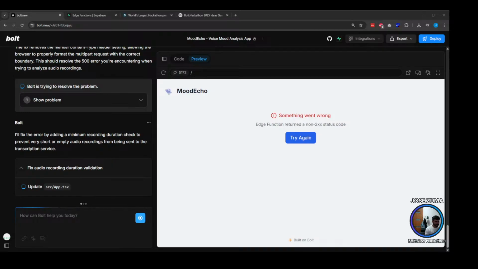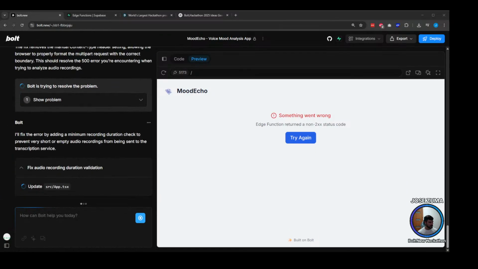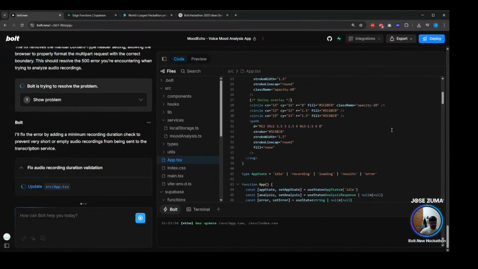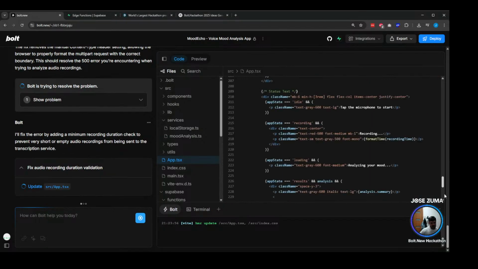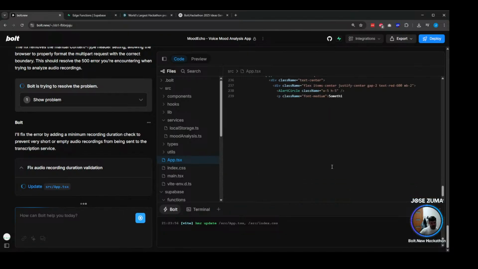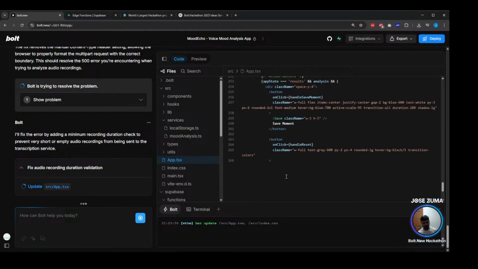So let's see what this is going to do. Okay, so by adding a minimum record duration to prevent very short or empty audio. I see. So the message was too short. Is it? I don't think so. But let's allow Bolt to do its magic. As you see here, it's doing something. Good boy. Cool.